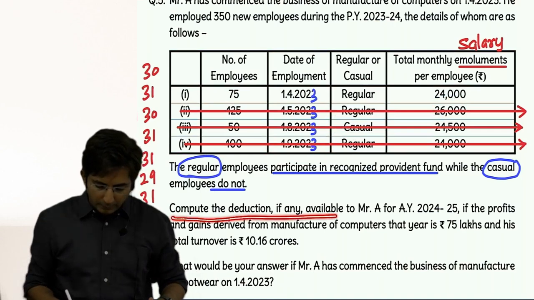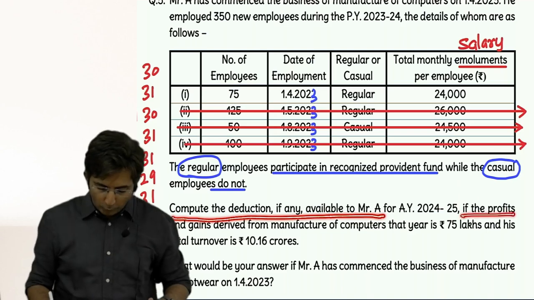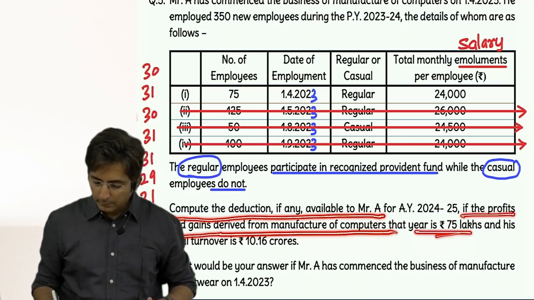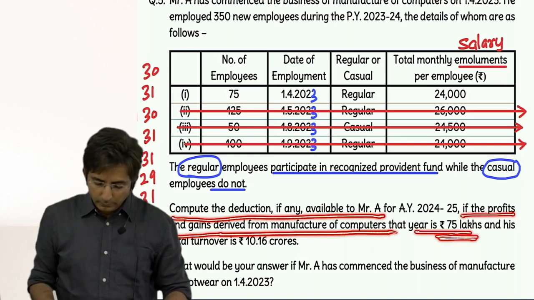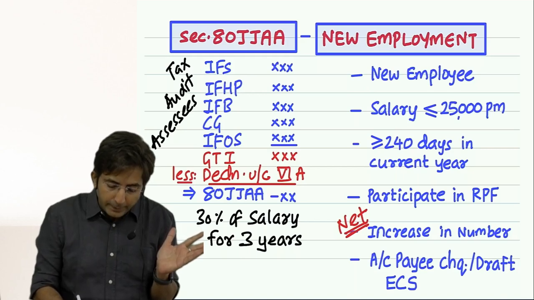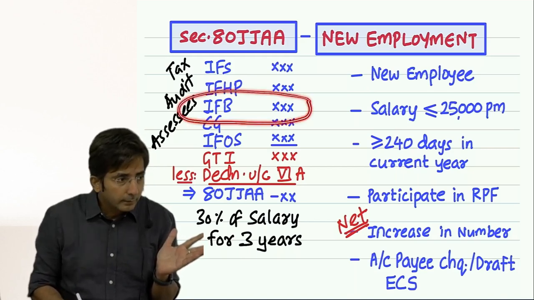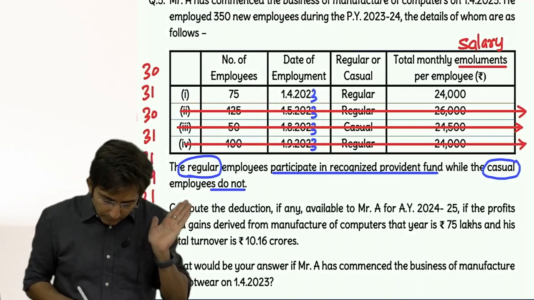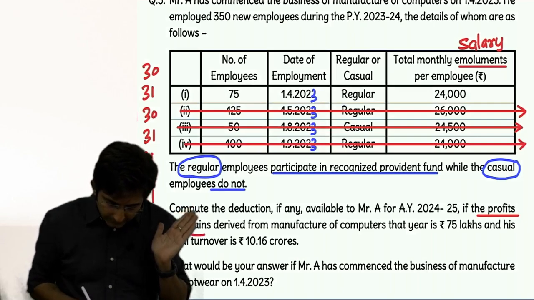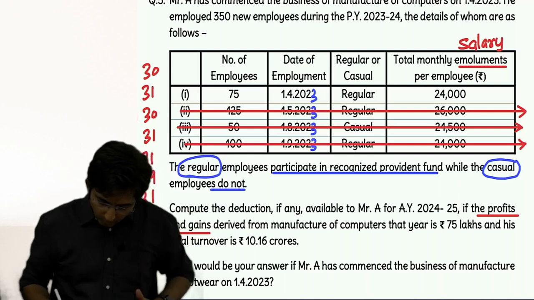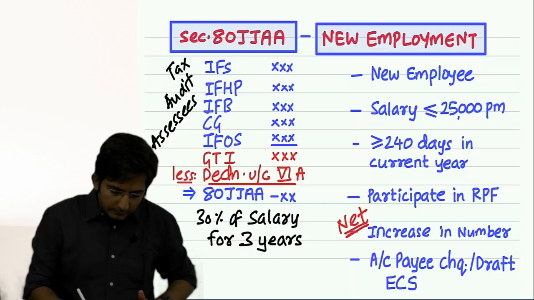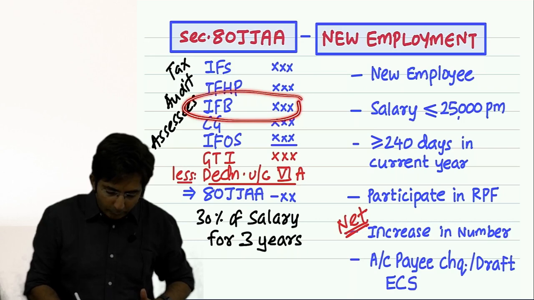Compute the deduction, if any, available to Mr. A if the profits and gains from the manufacture of computers for that year is 75 lakhs. You know this profits and gains is income from business. This amount they have given ready-made. Read and check what was given. I will underline this: if the profits and gains for that year is 75 lakhs. So look here, this amount is 75 lakhs.